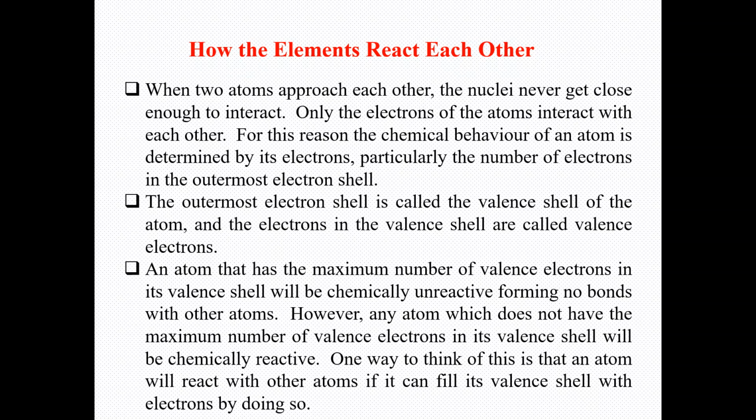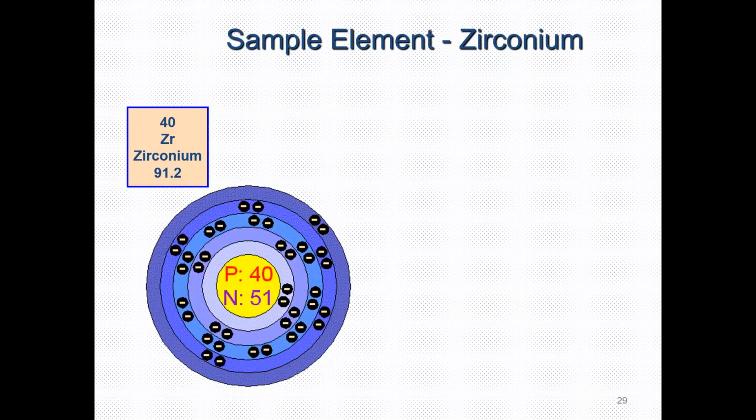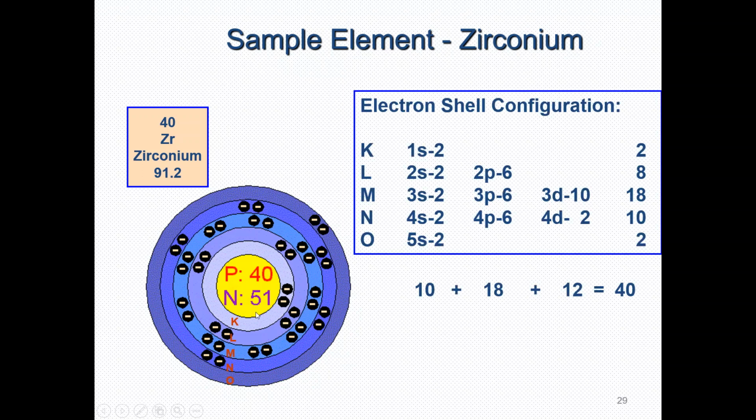Here we have a good example, the sample element zirconium. You know that zirconium has a total of 40 protons, and the total number of neutrons that zirconium has is 51. So the atomic mass of zirconium is 91, and the atomic number of zirconium is 40.